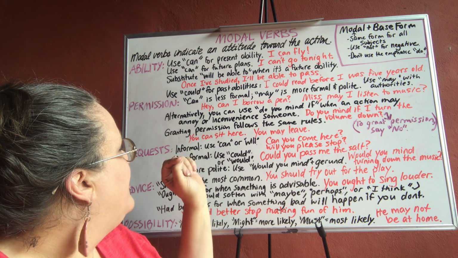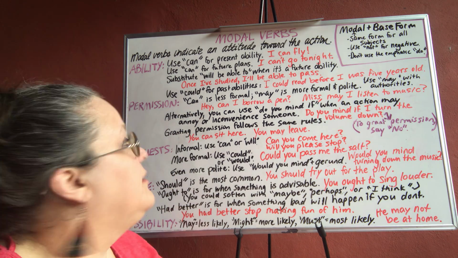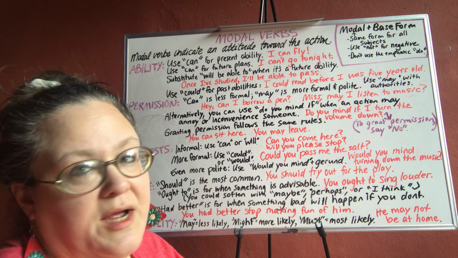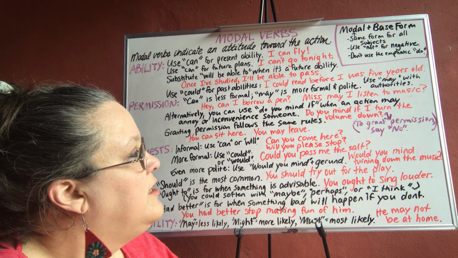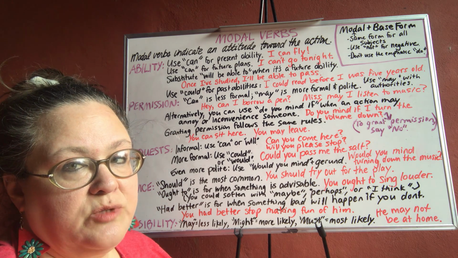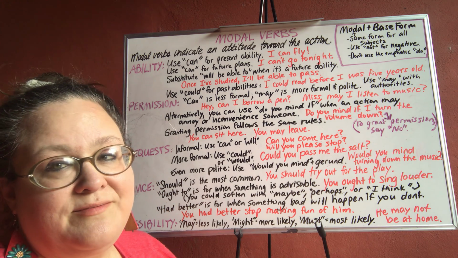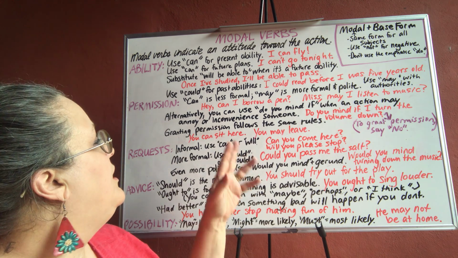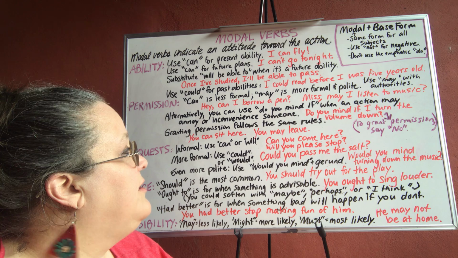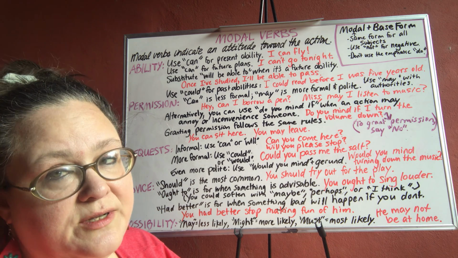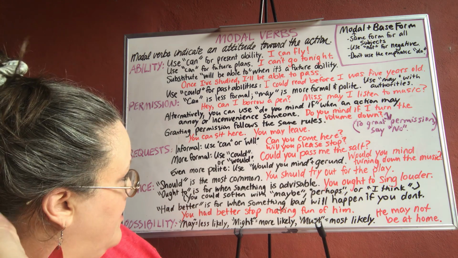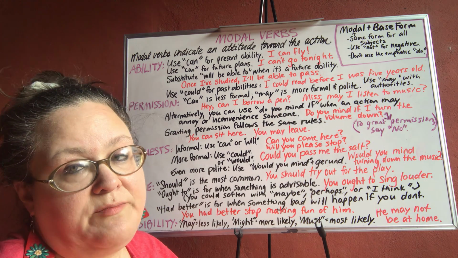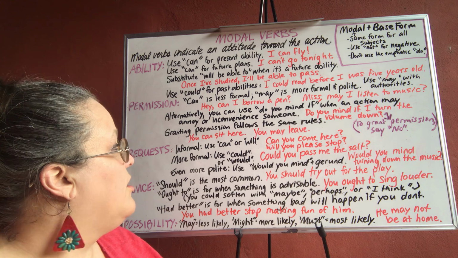Permission, we can also use the word can. It's less formal. May is more formal and polite. You should use may with authorities like teachers, police officers, judges, things like that. Anybody that has authority over you. Hey, can I borrow a pen? You say to your classmate. Or Miss, may I listen to music? And this one, I used may because if we're using the title Miss, then that probably means that the person has authority over you.